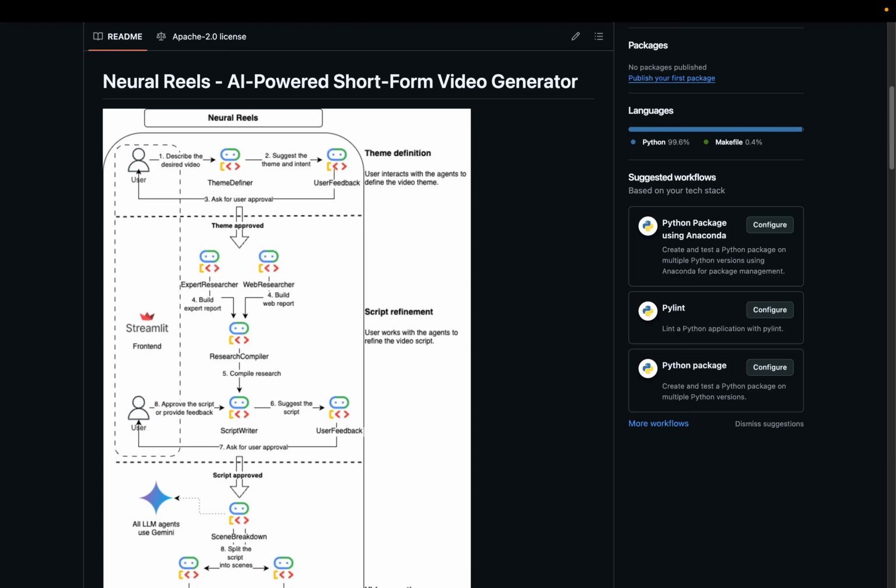And now that we have more agent frameworks that are also more mature, with these new models and the new requirements from the users, it's also easier to integrate those models into a complex agent framework. So with this in mind, I created this project that I called Neural Reels, which is an AI-powered short video generator.